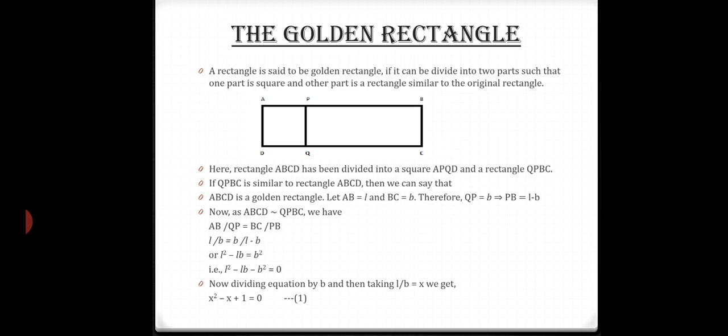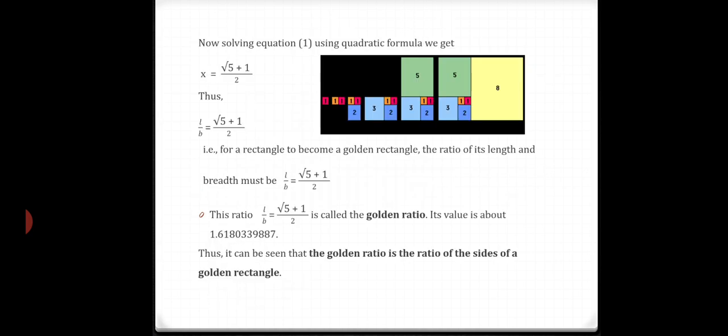Now dividing this equation by B square and then taking L by B equals X, we get X square minus X minus 1 equals 0. Now using the quadratic formula, we get the value of X as root 5 plus 1 by 2. Thus, X equals L by B, which will be equal to root 5 plus 1 by 2.